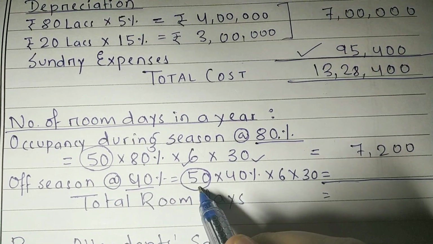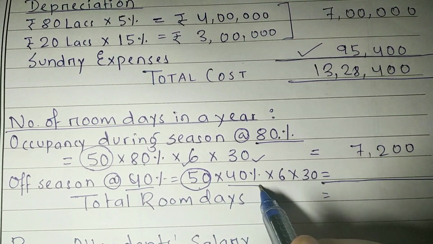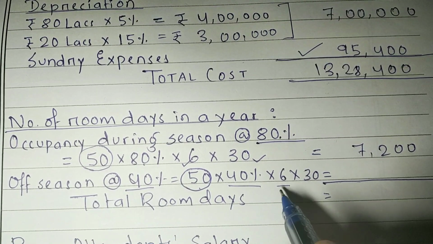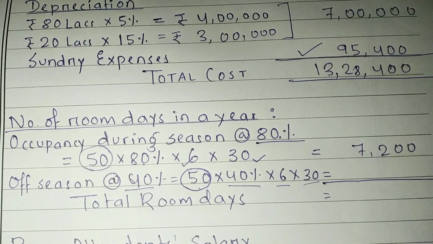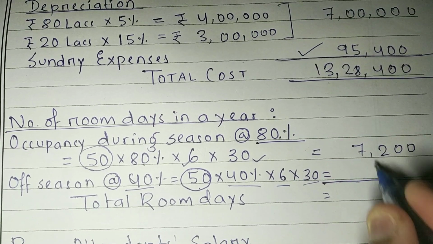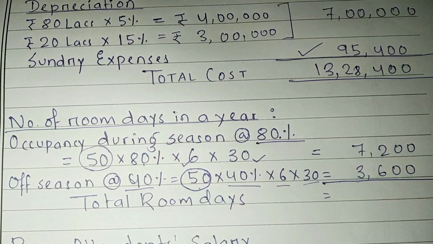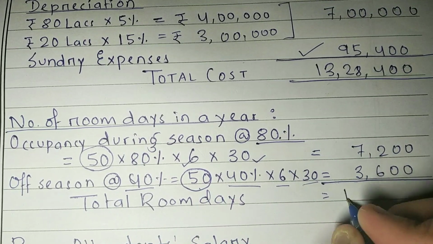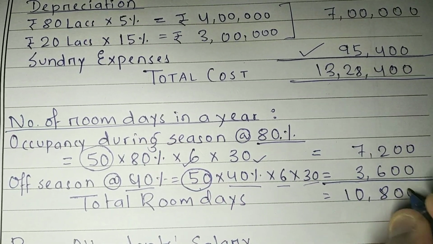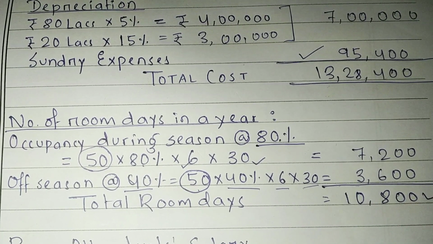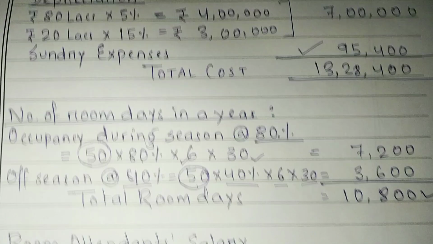Okay. And during off season the occupancy is 40%. So 50 rooms are there. 40% occupancy is there. 6 months off season is also 6 months, right? So 6 months into 30 days. So this will be exactly the half of this. That will be 3,600. So your total room days during a year is this much, right? I hope you got the answer.